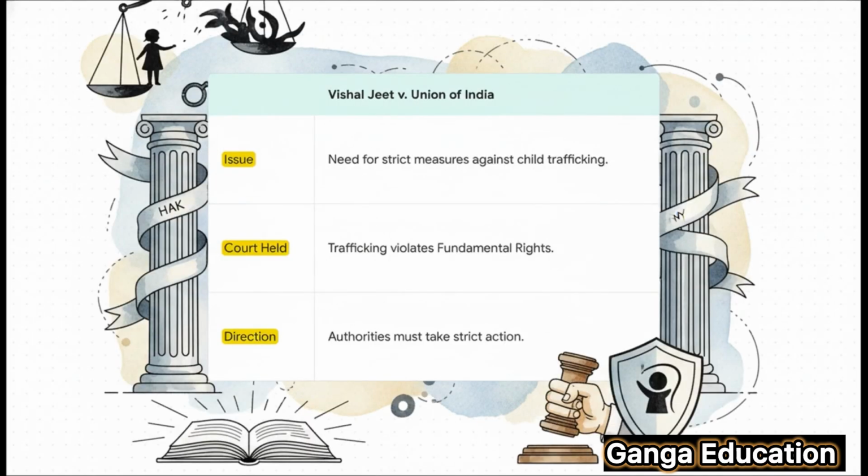The judiciary plays a huge role in shaping our laws. In this context, the case of Vishaljeet versus Union of India is a landmark judgment. In this case, the Supreme Court clearly stated that child trafficking is a violation of the fundamental rights of children and that strict action must be taken against it.